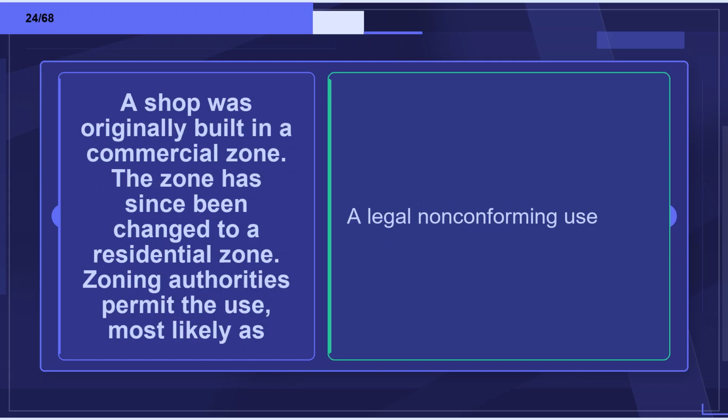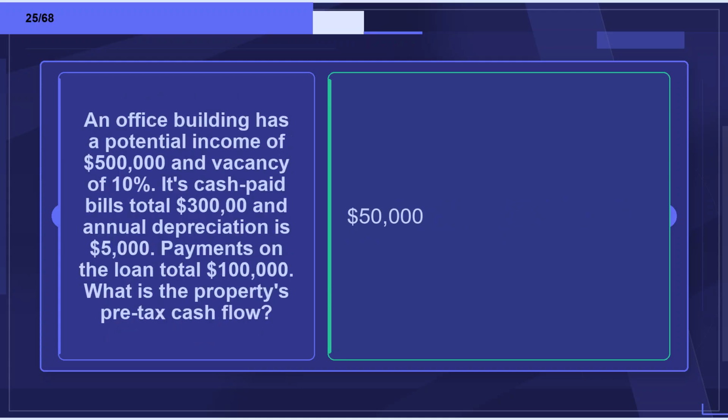Flashcard 24. Term: A shop was originally built in a commercial zone. The zone has since been changed to a residential zone. Zoning authorities permit the use, most likely as. Definition: Illegal nonconforming use.